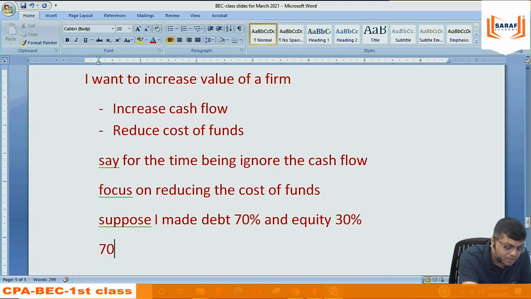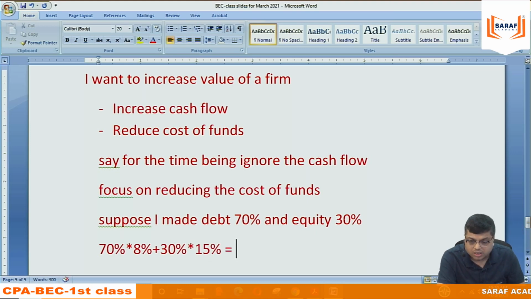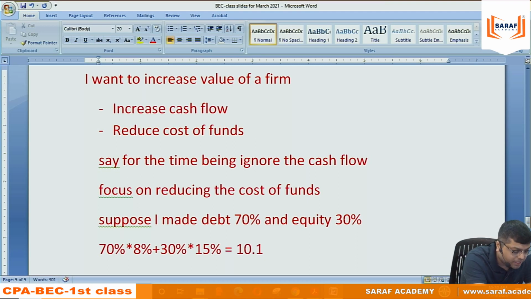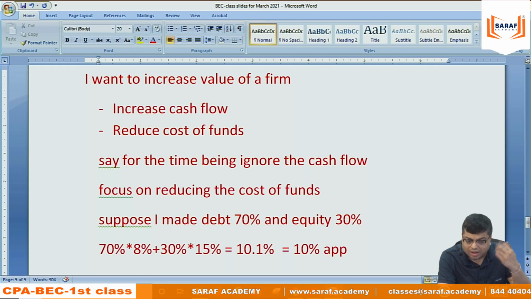So 70% into 8% and 30% into 15%. The weighted average cost is 5.6 plus 4.5, 10.1%, which is, I can say, 10% approx. Now I will divide 1 lakh by 10%, it is coming 10 lakh.